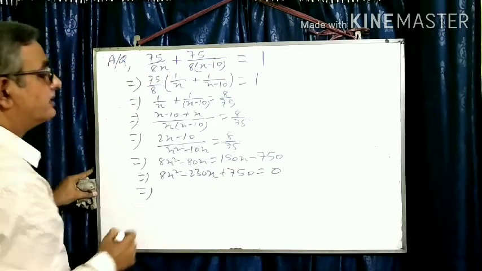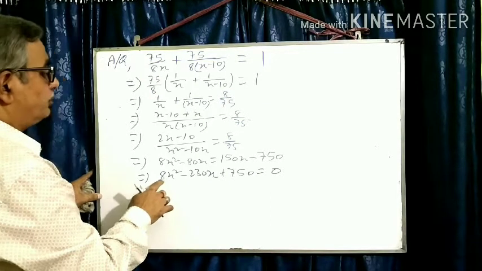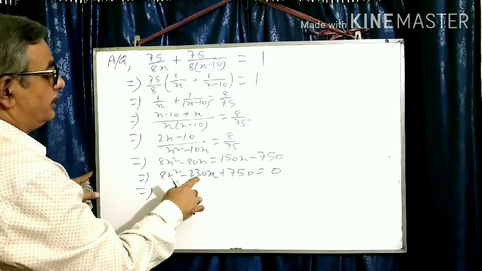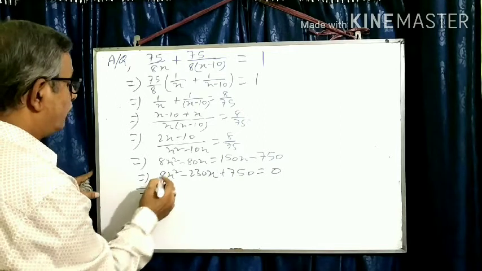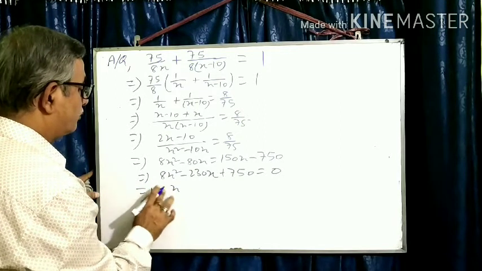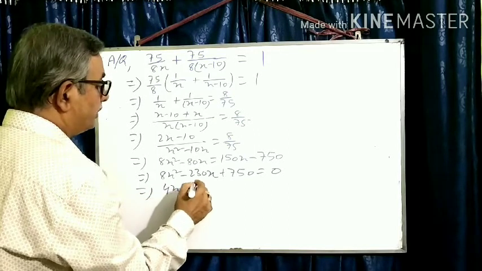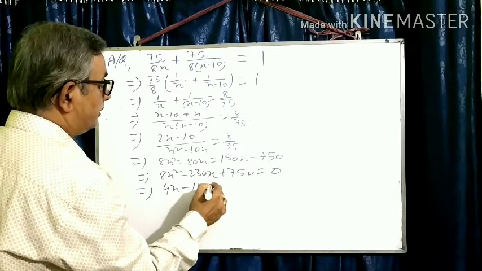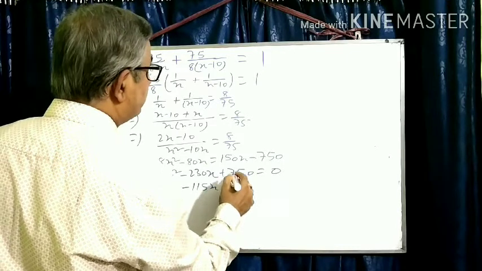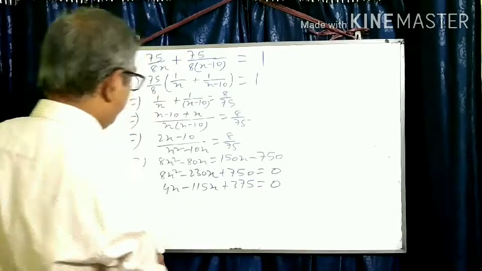My dear students, something can be taken common here. You can take 2 common. 4 you cannot take, because 30 will not go by 4. So divide by 2. 8x square divided by 2 gives 4x square. 2 1s are 2, 115x, and 2 7s are 14, 2 5s are 10. So 4x square minus 115x plus 375 is equal to 0.